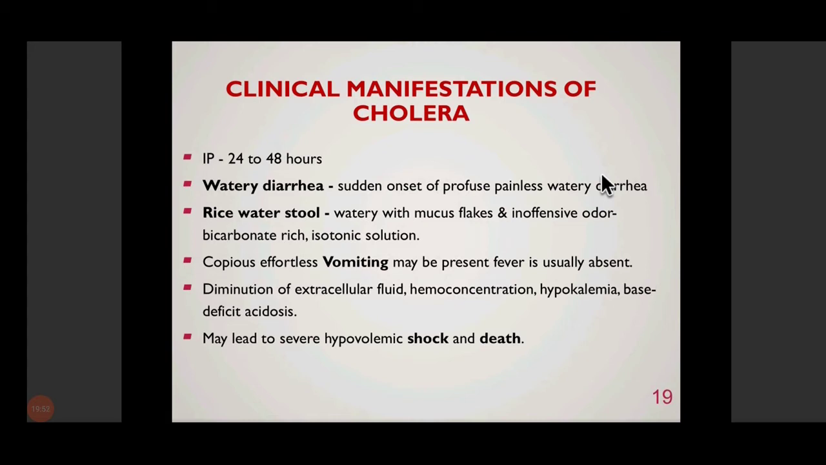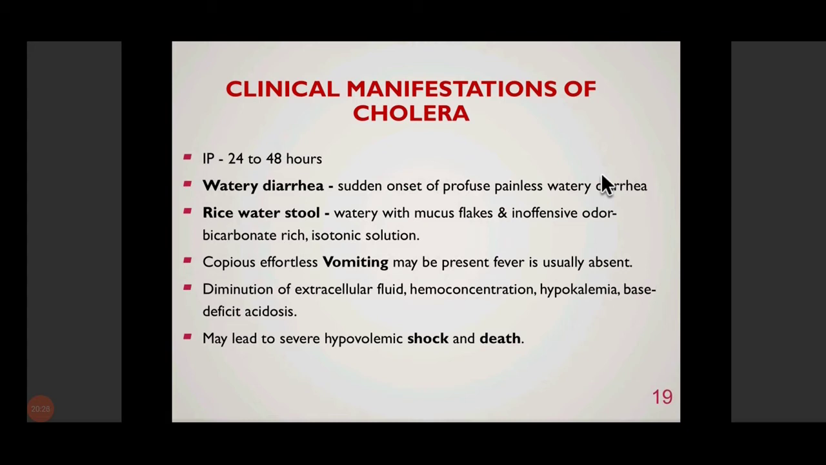It is actually very watery. The stool of such cholera patients is very watery. The actual stool content is not there. There is only water and mucus flakes with cholera. There is also vomiting, but fever is usually absent.